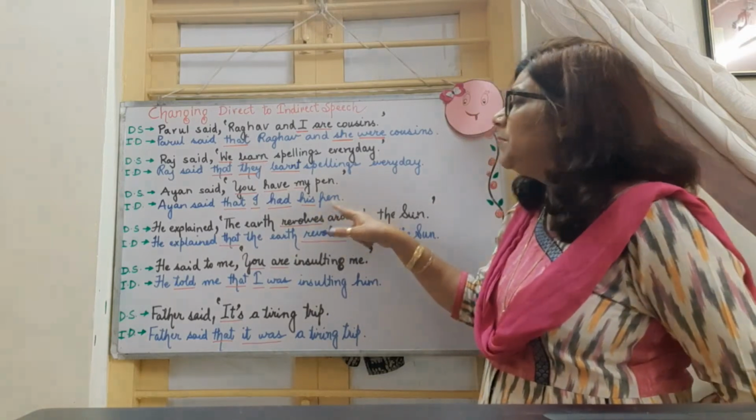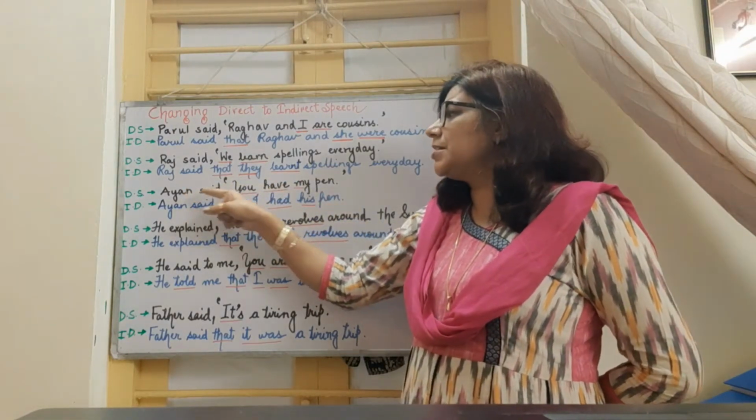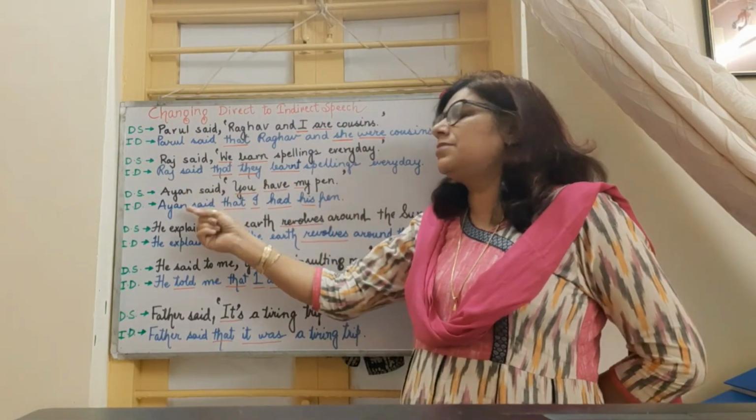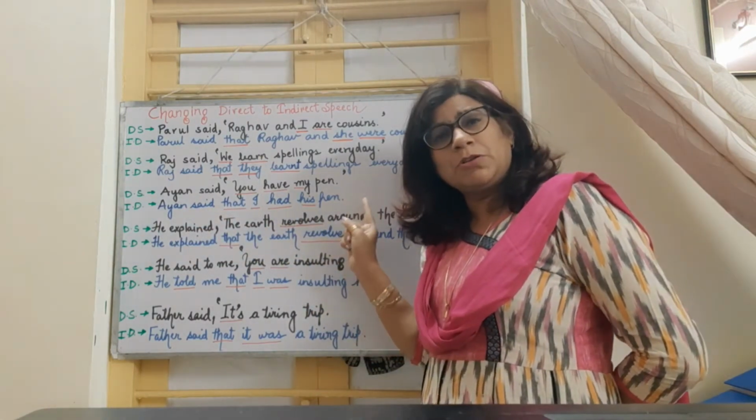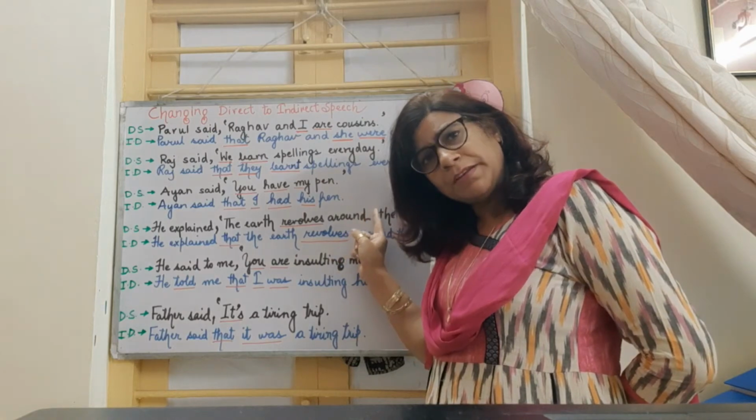And if we had been using here Aisha said, you have my pen, then the sentence would have become Aisha said that I had her pen, because we are talking about Aisha's pen.